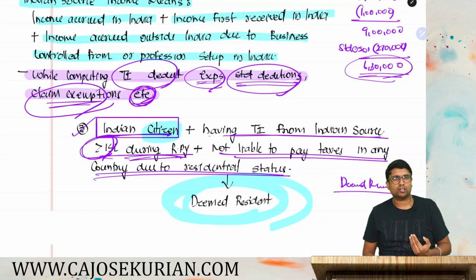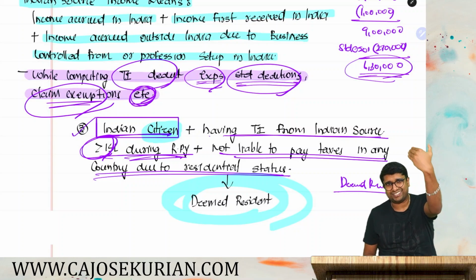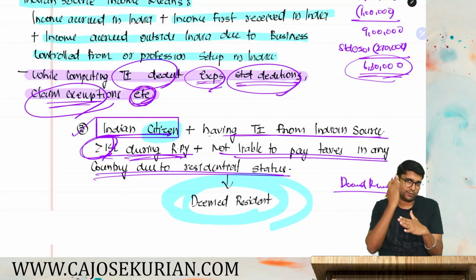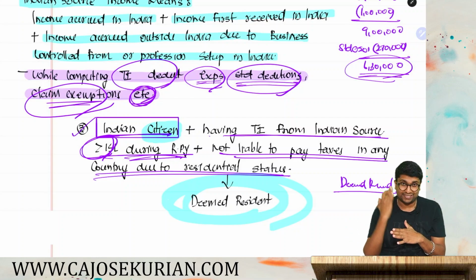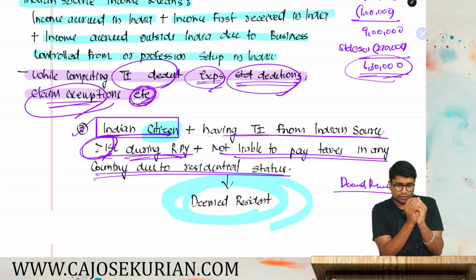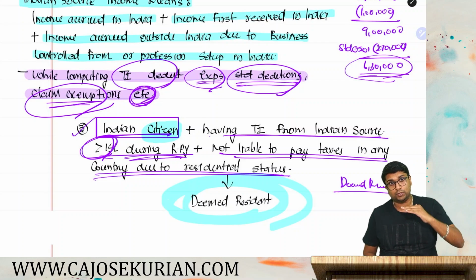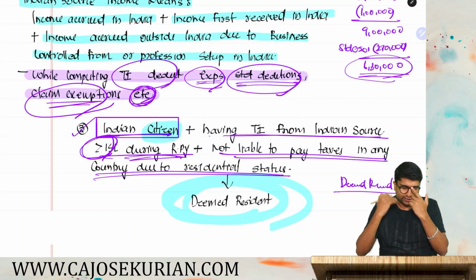How do you determine the total income from Indian source? Same as above. Income accrued in India plus first received in India plus income accrued outside India due to business controlled or profession set up in India have to be clubbed together. And while claiming that, you can claim the expenses, standard deductions, exemptions, etc. So total income from Indian sources more than 15. Exactly 15 also this is not applicable. It should be more than 15 during the relevant PY.